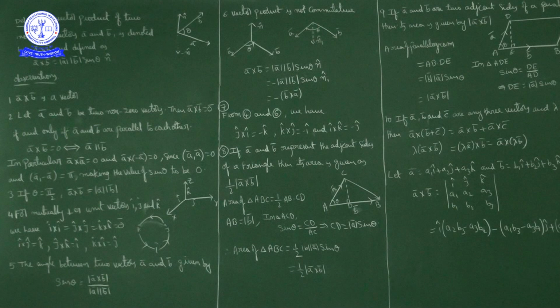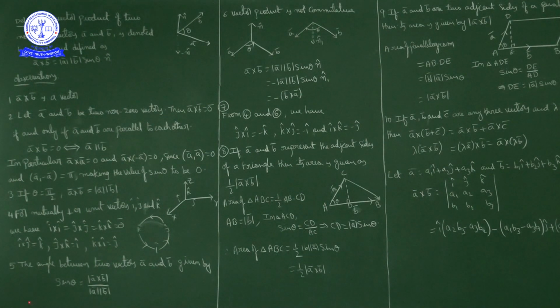Now I cap cross I cap is 0, because magnitude of I cap into magnitude of I cap into sin 0 is 0. So I cap cross I cap is 0, j cap cross j cap is 0, k cap cross k cap is 0.